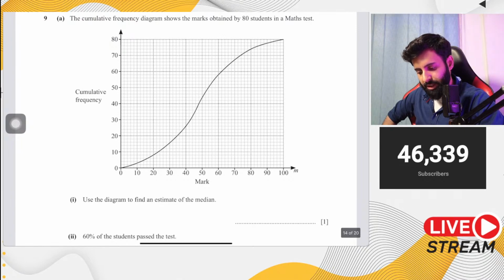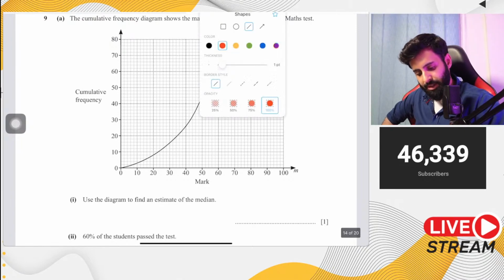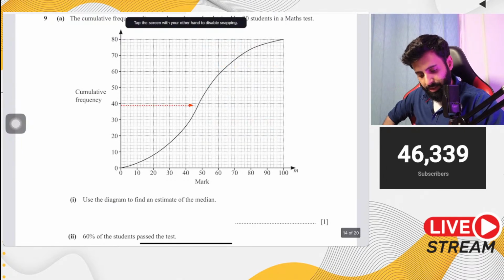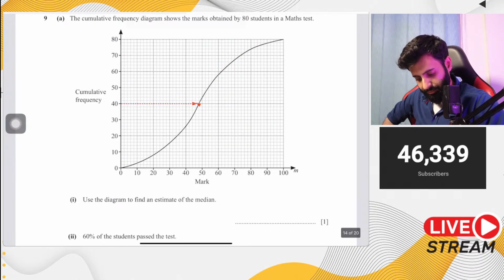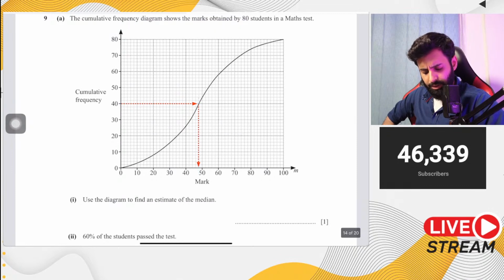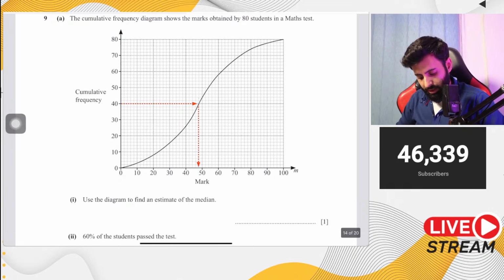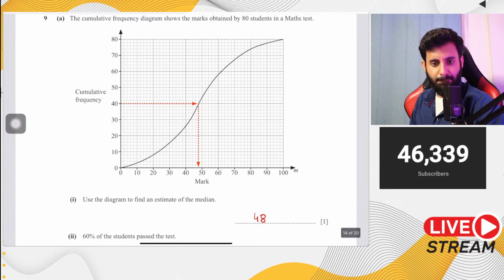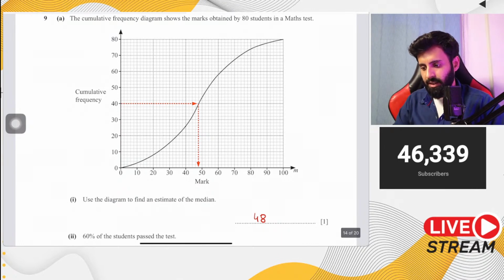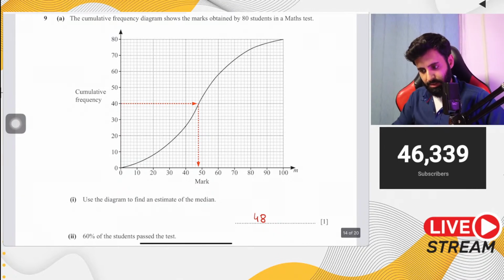So what we're going to do is 80 है. 80 का 50% क्या होगा? 40. So you find out the corresponding x value of 40, and if you do it right, you get 48. So 48 turns out to be the answer. Is that correct? Let me check. Yeah.